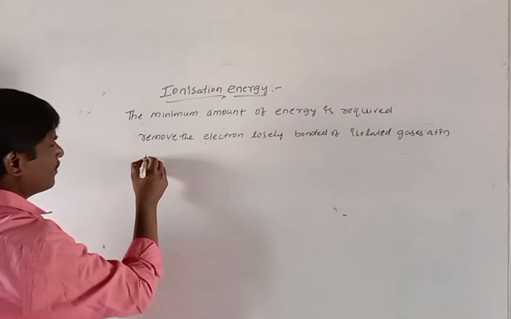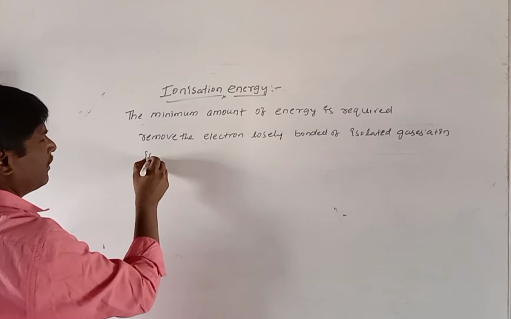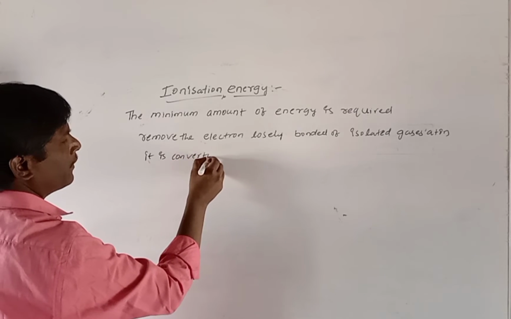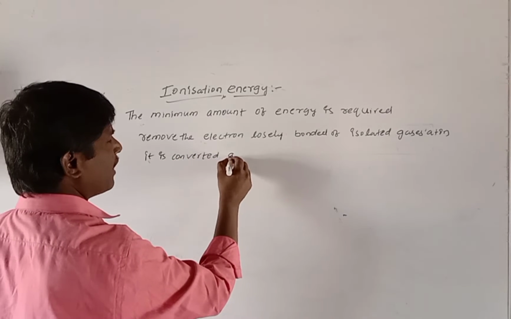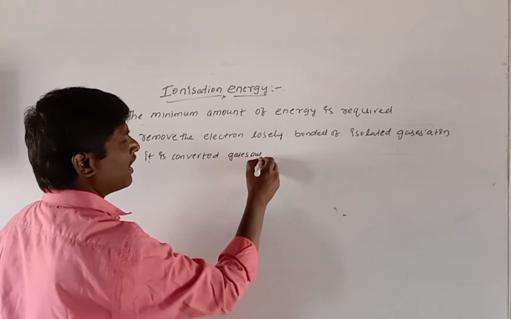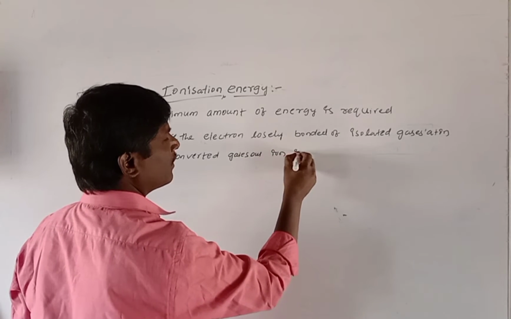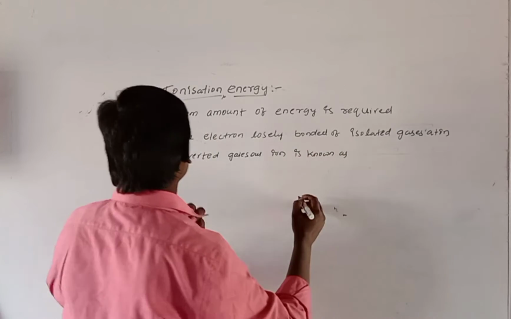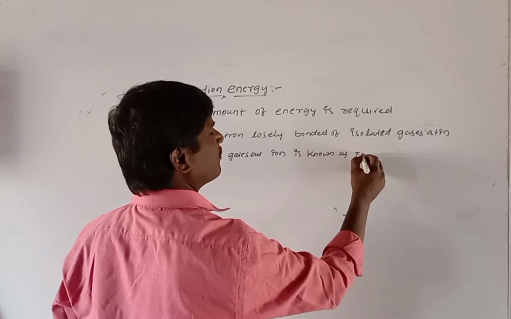It is converted to a gaseous ion, which is known as ionization energy.